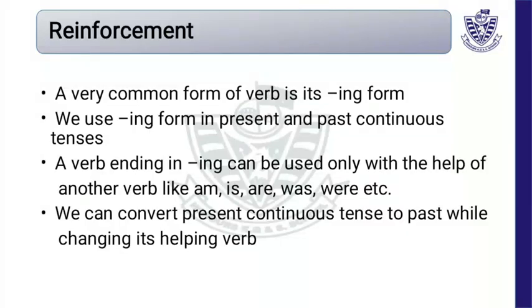A very common form of verb is its ing form. We use the ing form in present and past continuous tenses. A verb ending in ing can be used only with the help of another verb like am, is, are, was, were. It means ing form में जब हम verb use करते हैं उसे हमेशा helping verb की ज़रूरत होती है.